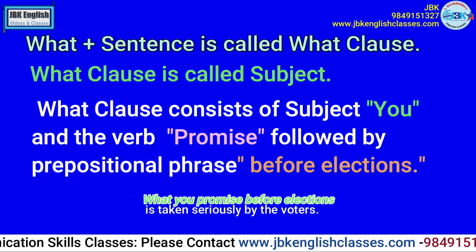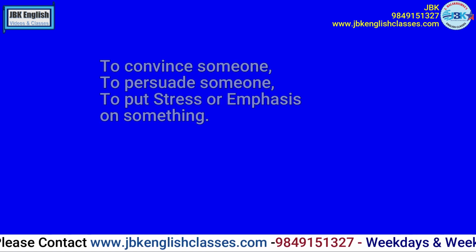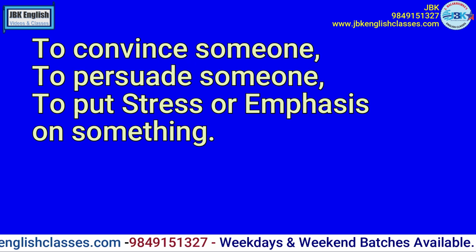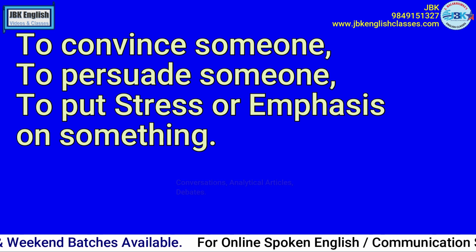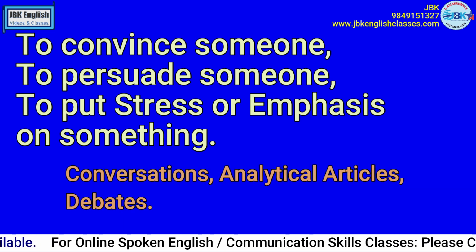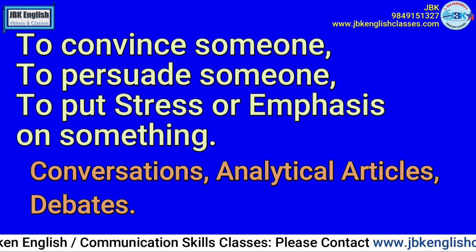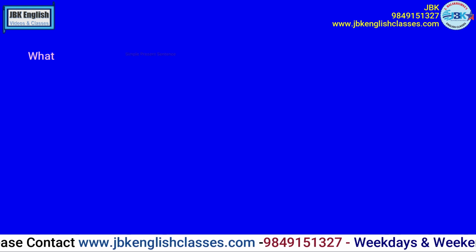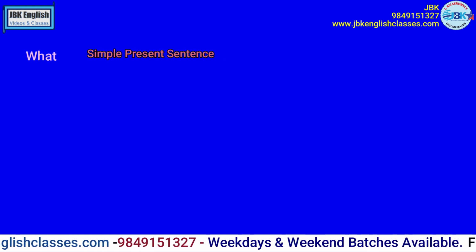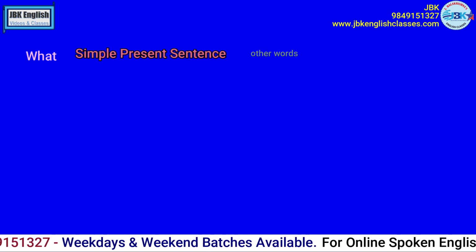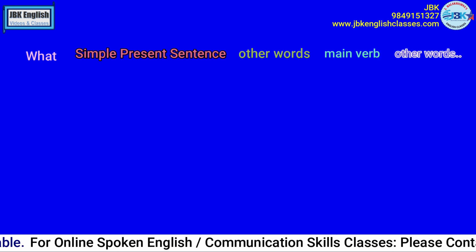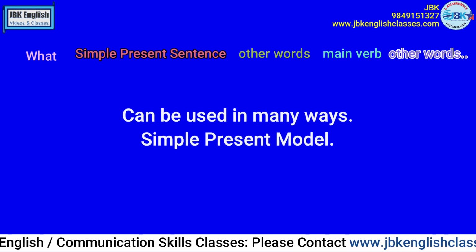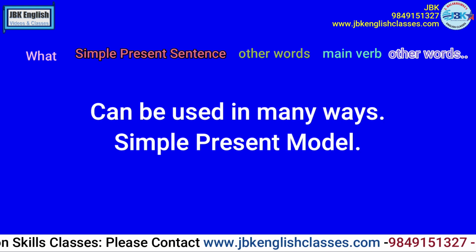This type of sentence is very useful when we want to convince someone, when we want to persuade someone, when we want to put stress or emphasis on something. This type of sentence is used in conversations, analytical articles, debates. How to form the sentence? Begin the sentence with what, followed by simple present sentence and other words. Then you put the main verb and other words. It can be used in many ways, but in this video we are discussing only the simple present model.